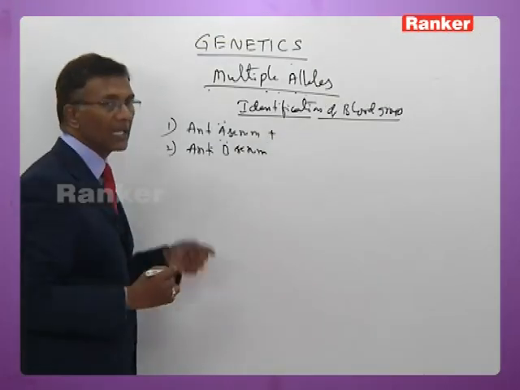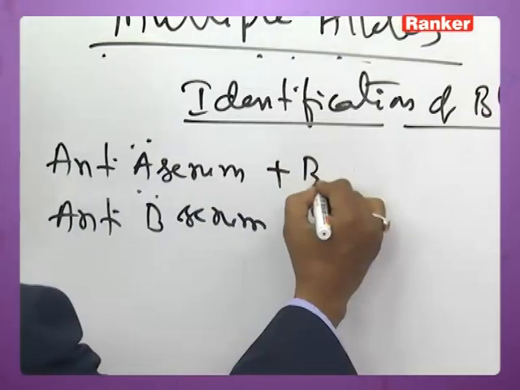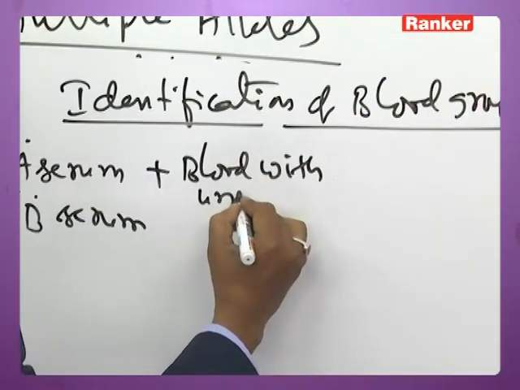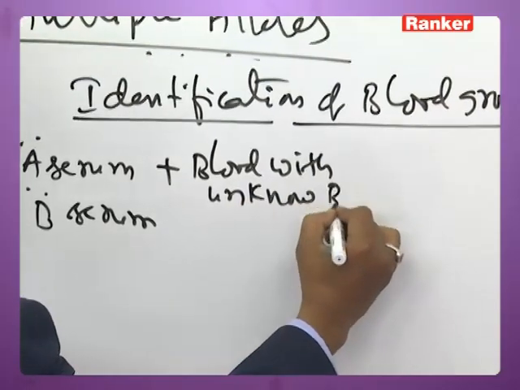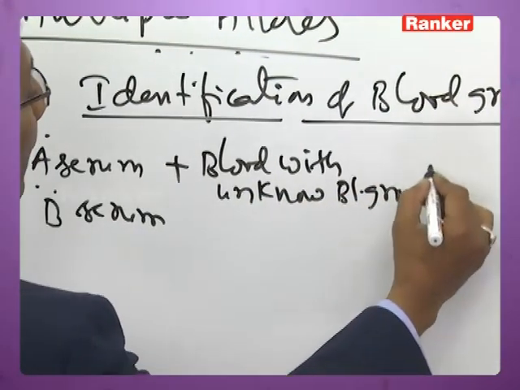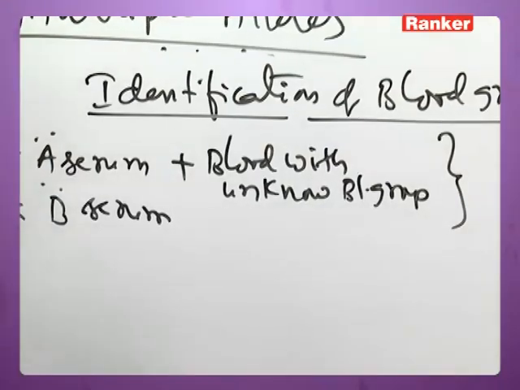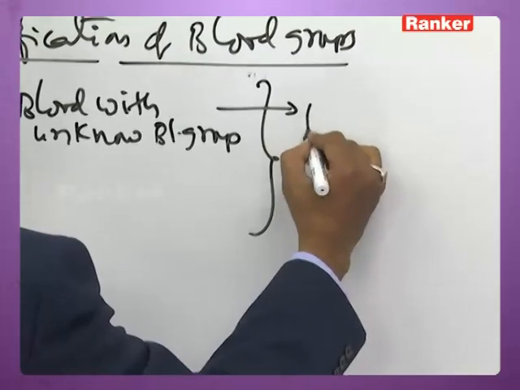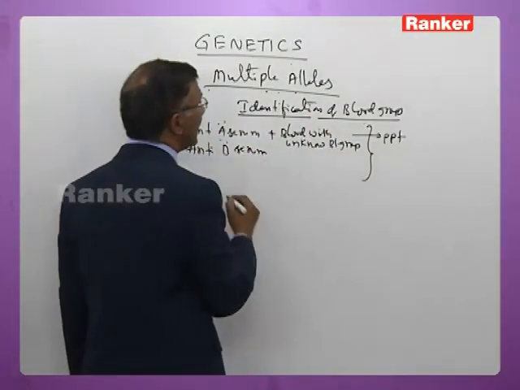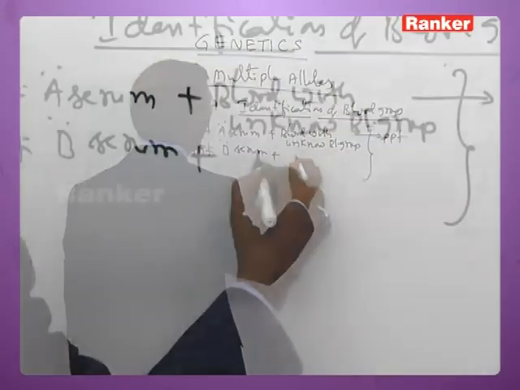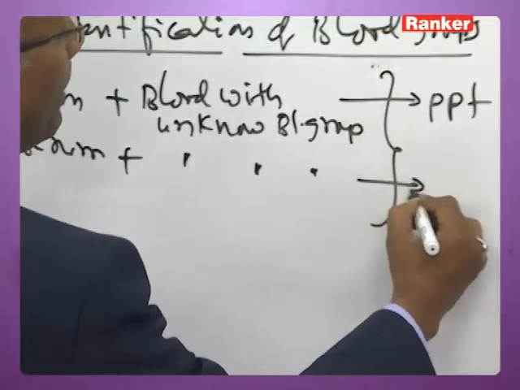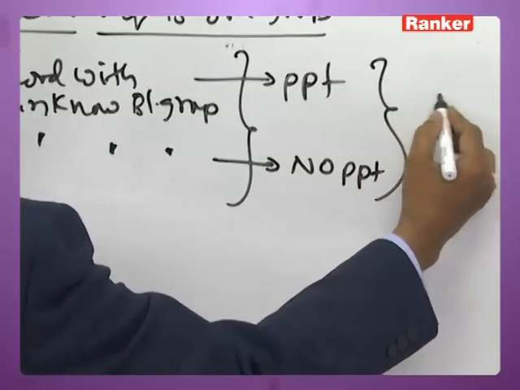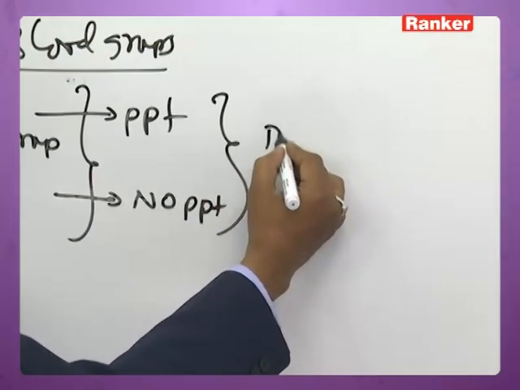Now when anti-A serum is mixed with the blood with unknown blood group, if there is a precipitate with anti-A serum and no precipitate with anti-B serum, then the blood is identified as